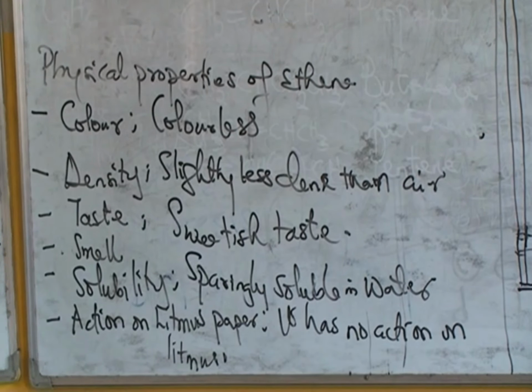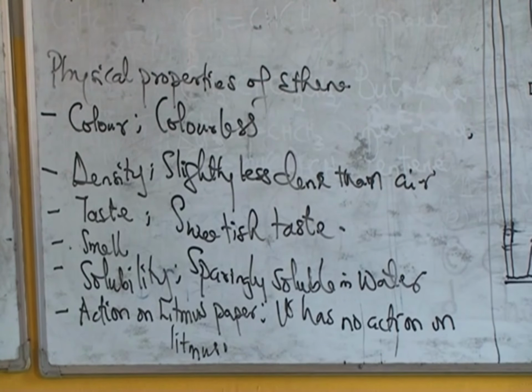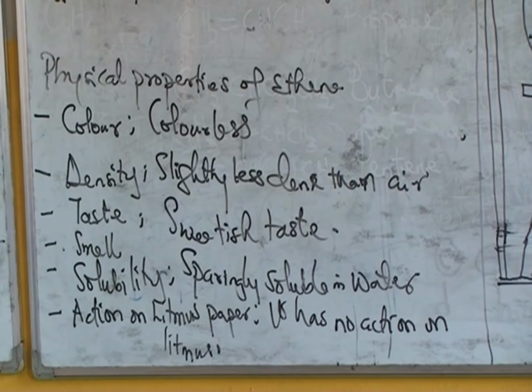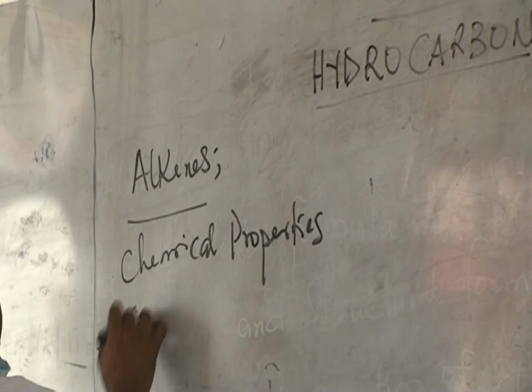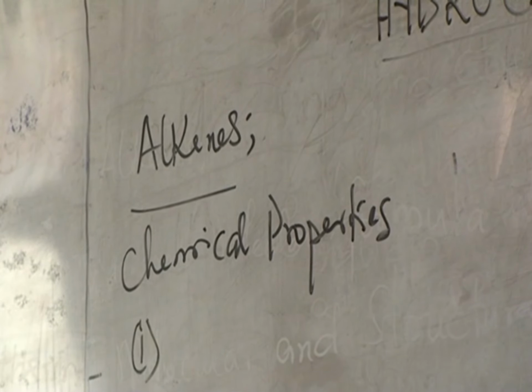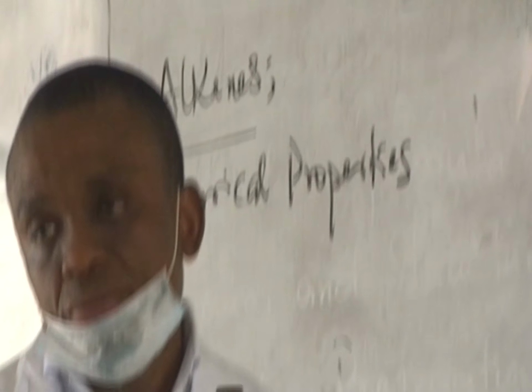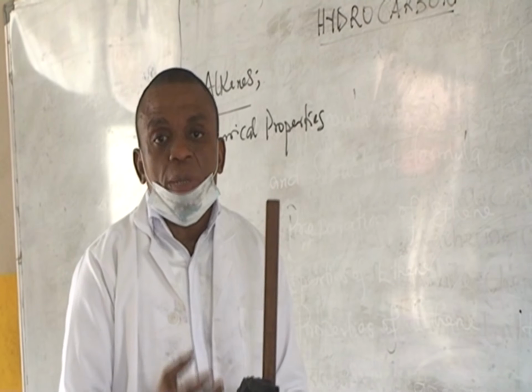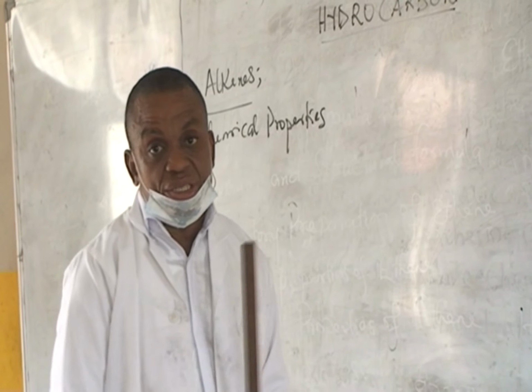Now we have looked at the physical properties, let's quickly look at the chemical properties. The first chemical property we're going to look at is the combustion of ethene. We're talking about combustion, the burning of a substance in air in the presence of oxygen.